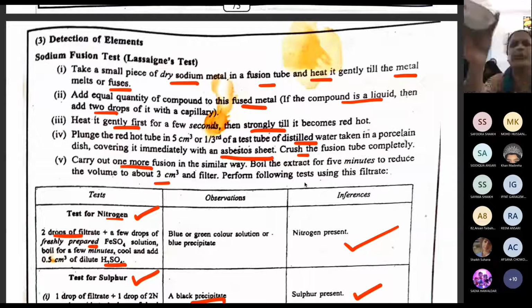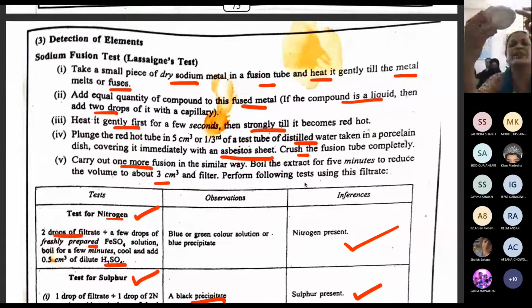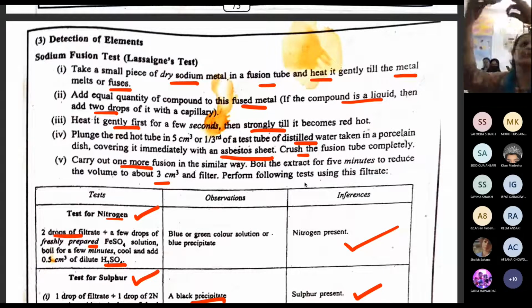Yes, you are able to see this evaporating dish, and this is your fusion tube with sodium metal. Inside the fusion tube, I have put sodium metal. What are we going to do now? We will take distilled water in this. We are going to take all of our offline students. Just half a test tube of distilled water. This we have to clean, and we'll put distilled water in this, almost half a test tube.